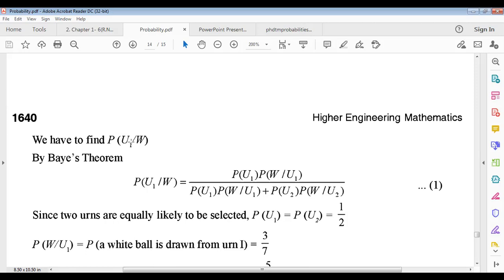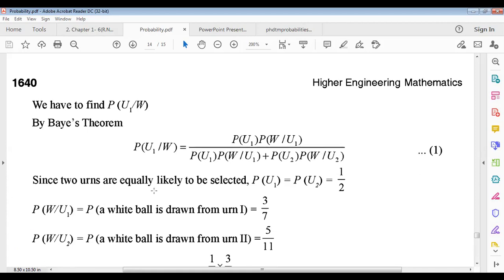Using this notation and the Bayes theorem, probability of U1 when the ball is white can be written as probability of U1 multiplied by probability of the ball being white when it is coming from the first urn, divided by the sum of these two, because there are 2 urns. Remember it. This one is for the first urn and U2 is for the second urn.